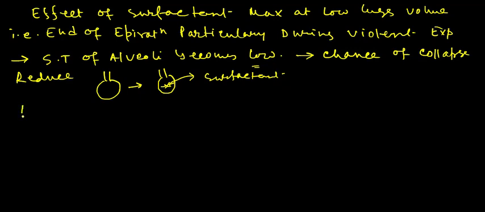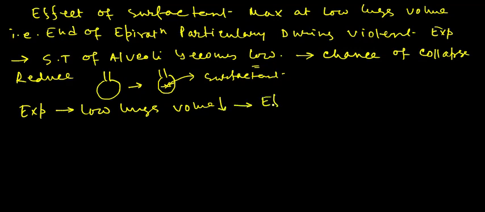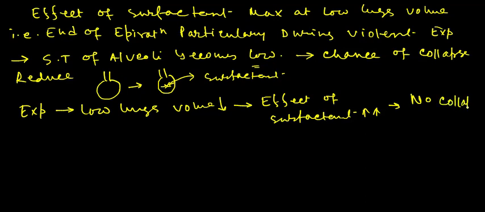So if we write the total phenomenon shortly, expiration causes low lung volume, and the effect of surfactant is maximum during this time, so there is no collapsing of the lungs. But during the time of inspiration, what will be the function of surfactant?